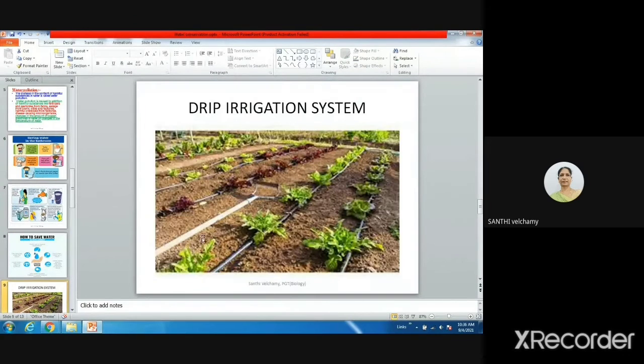In the drip irrigation method, you see here small tubes are running, no? You know regarding drip irrigation, children, in the field instead of putting water, it goes by means of tubes. So here, ma'am, pipes. Pipes pour the water drop by drop. Drop by drop. Very good. Yes, so there will be small openings. Through that, see here one opening will be there. Here one opening will be there. Only a small opening will be there, and water goes drop by drop.